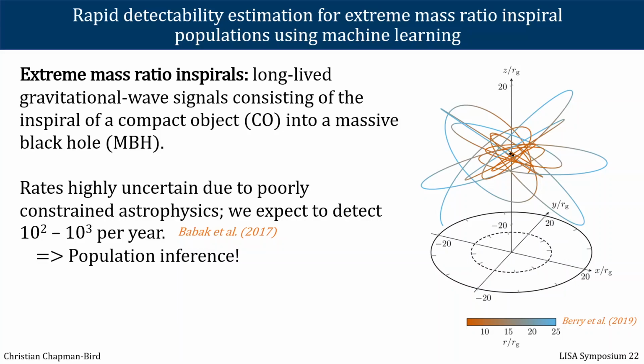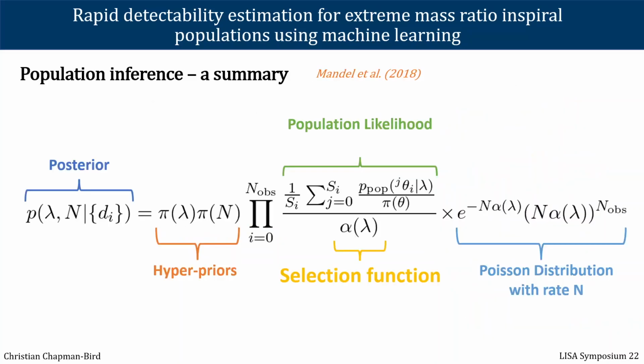The primary figure of merit for how viable population inference is, is the number of events that we expect to see. The most recent estimates of this event rate are fairly uncertain. However, we expect to see roughly 100 to 1,000 events per year in detector data, which is sufficiently large to motivate population inference studies for EMRIs.